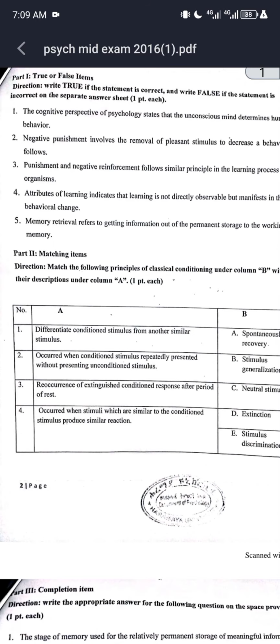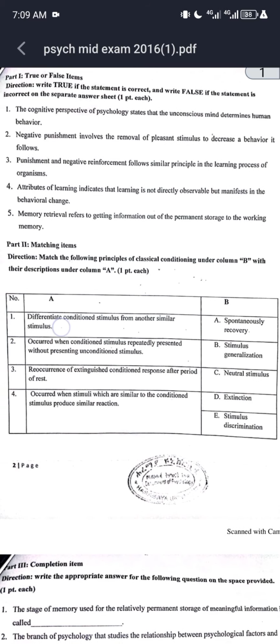Question number 3. Punishment and negative reinforcement follow a similar principle in the learning process of organisms. The correct answer is false, because punishment is a stimulus that weakens the response or makes it less likely to reoccur. Reinforcement strengthens the response or makes it more likely to reoccur. So they use different principles, not a similar principle. So the correct answer is false.